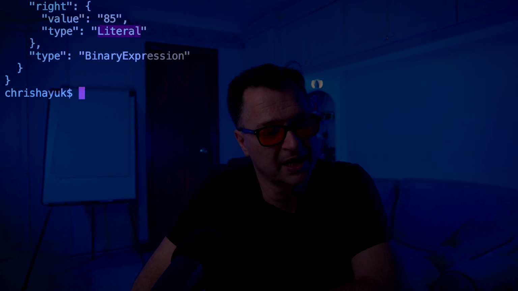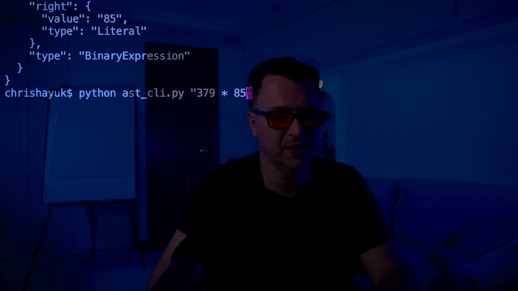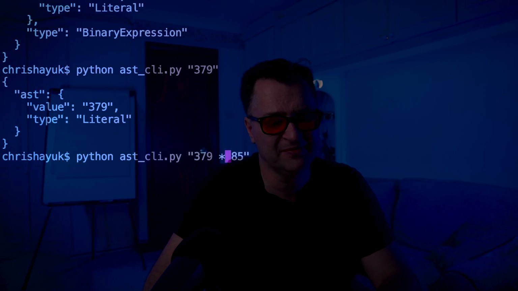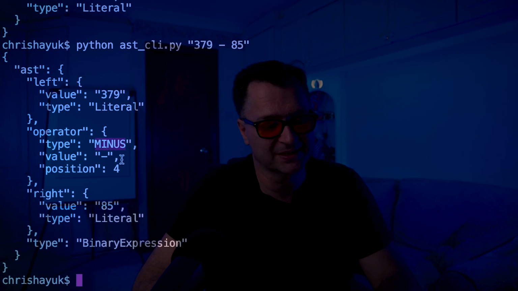And then, of course, this as a whole, this entire node of the tree, is represented as a binary expression. And again, if I change this, so maybe I just put in 379 there, you see it just comes back as a literal. If I change this from 379 to minus 85, you see the AST will change and that becomes a minus, etc. So it is a full expression language.